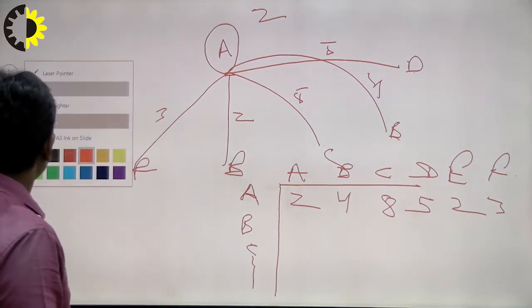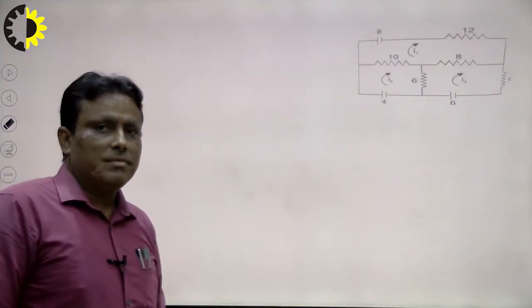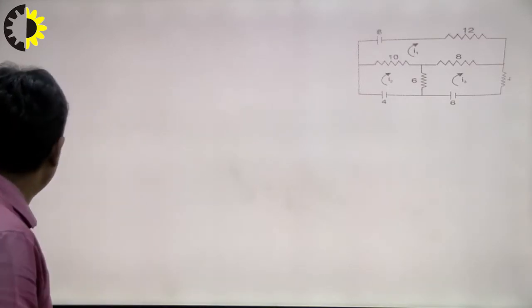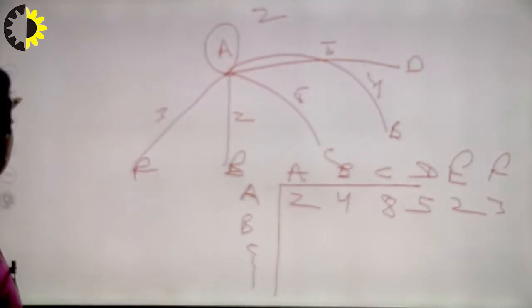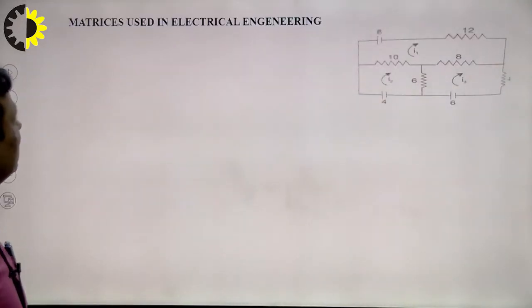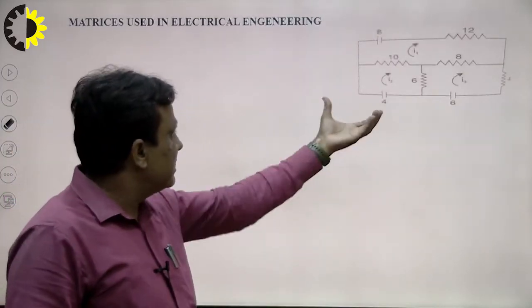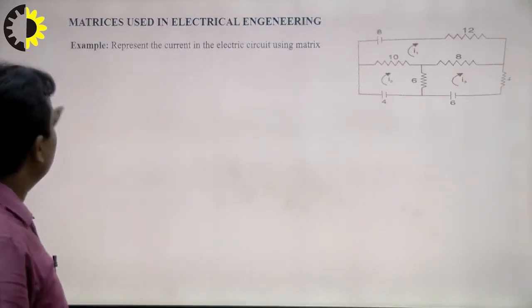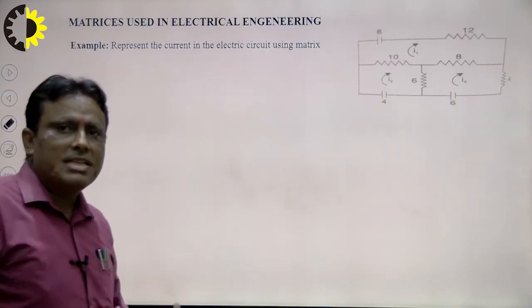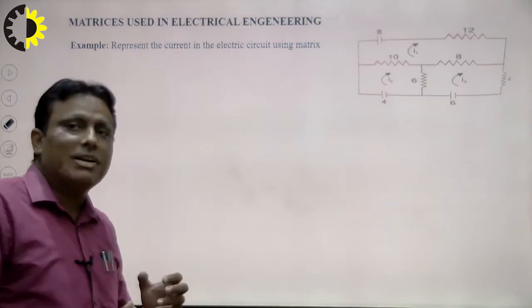Suppose, right, there are many branches of engineering, right? So we consider a problem based on our technology. Matrices used in electrical engineering. How to use it? This is a circuit based on electrical and electronics equipment, right? So how to use it? Suppose we have a problem: represent a circuit of electric current using a matrix. How to calculate the currents I1, I2, I3 in this circuit?